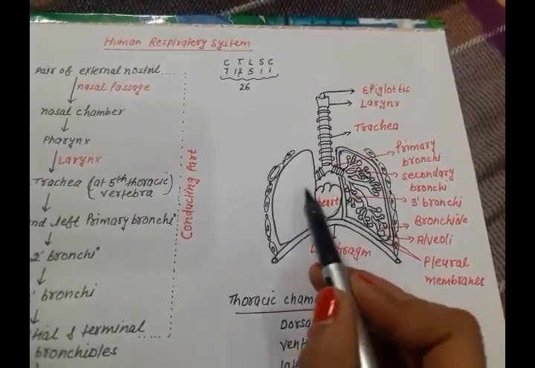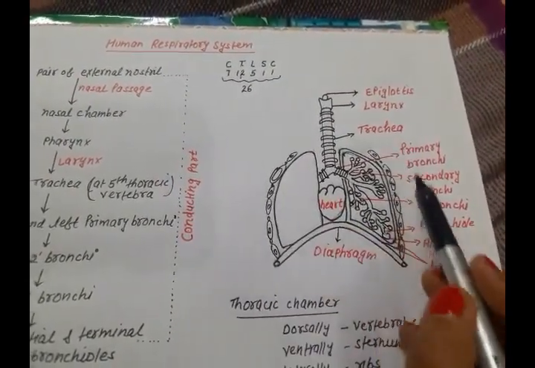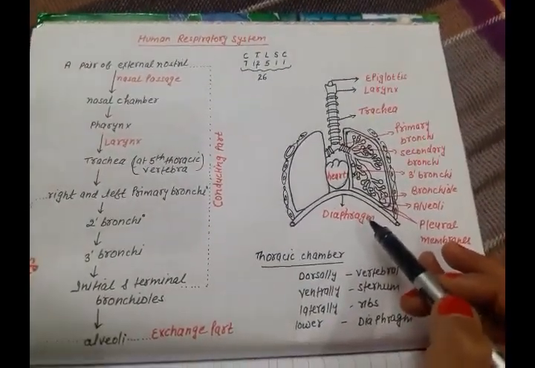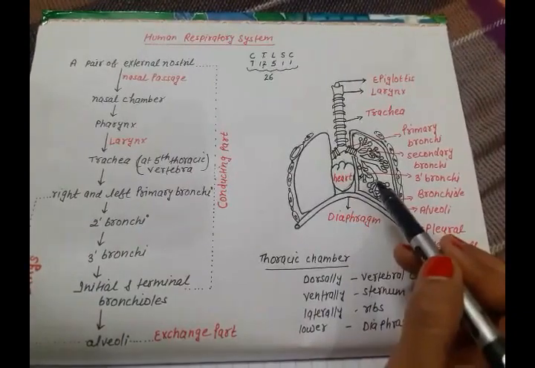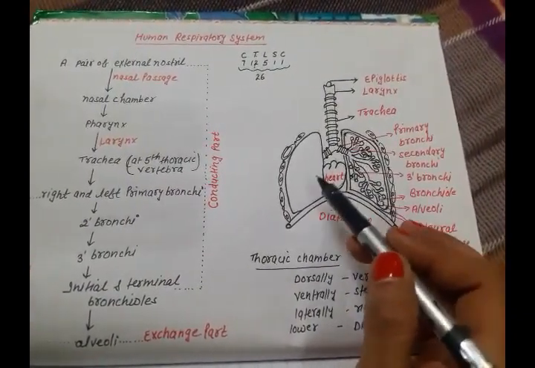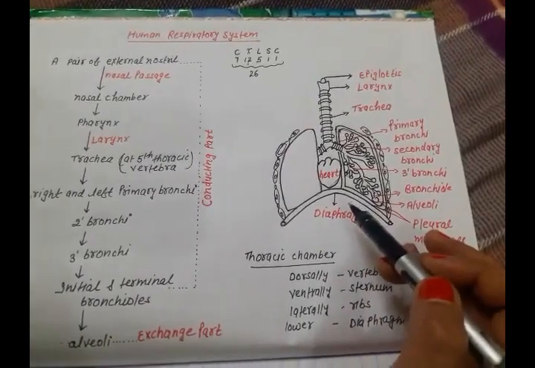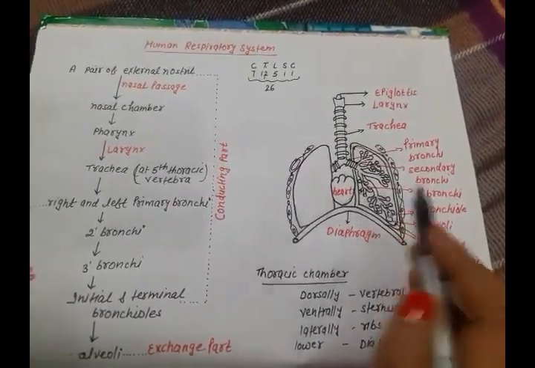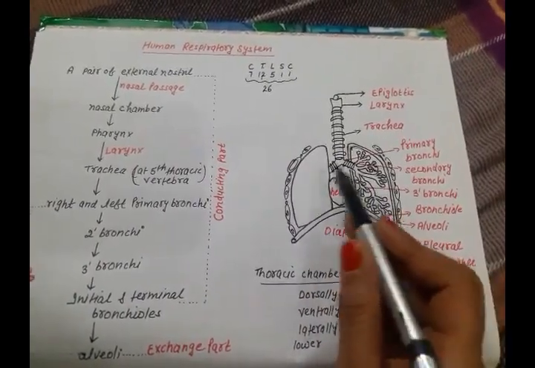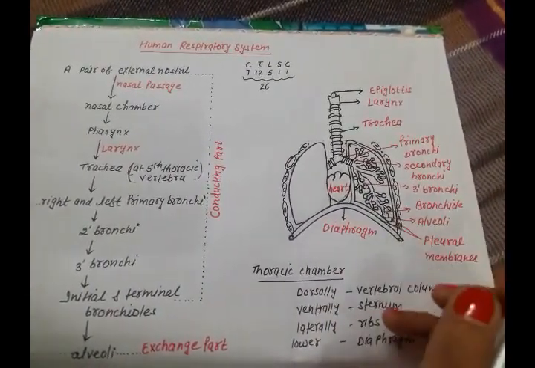So if any change comes in the thoracic cavity, then where will you observe a similar change? Inside the lung cavity. And this arrangement is very much essential for the exchange of the gases. Why? Because we cannot directly alter the pulmonary volume. We will study this in detail in our next videos.